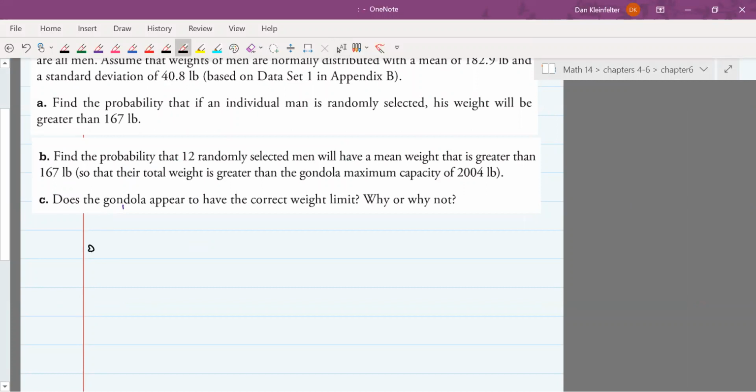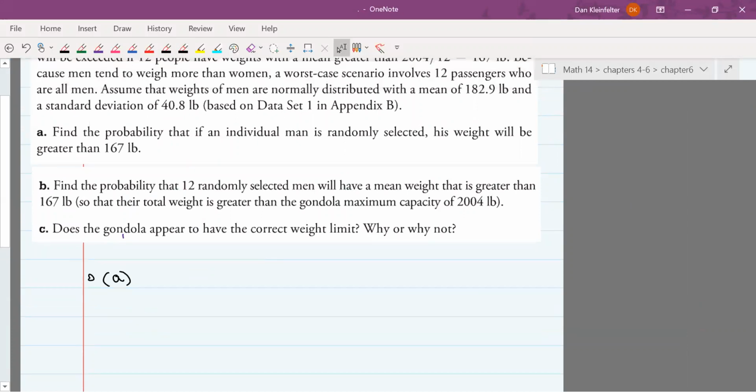So we wanted to know the probability of being greater than 167 pounds. So the mean is 182.9 pounds, and we're looking to be greater than 167 pounds.